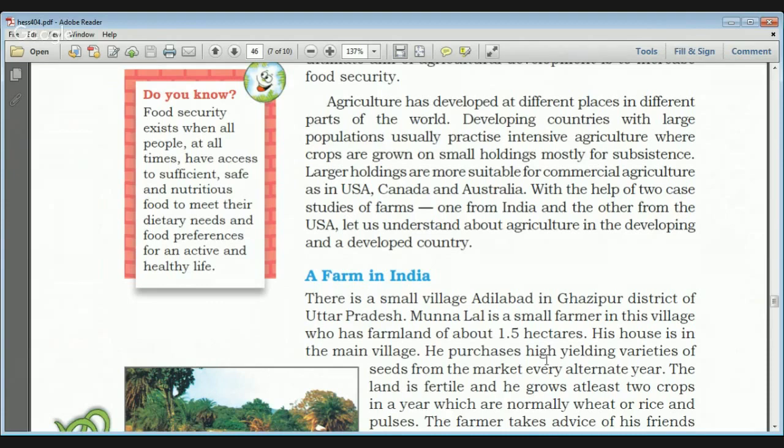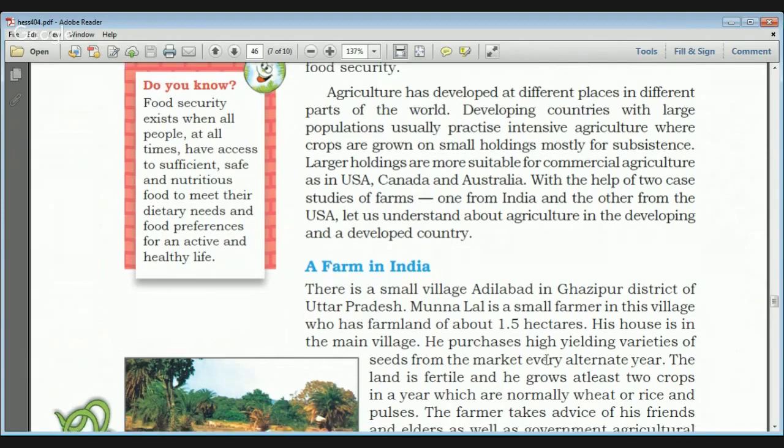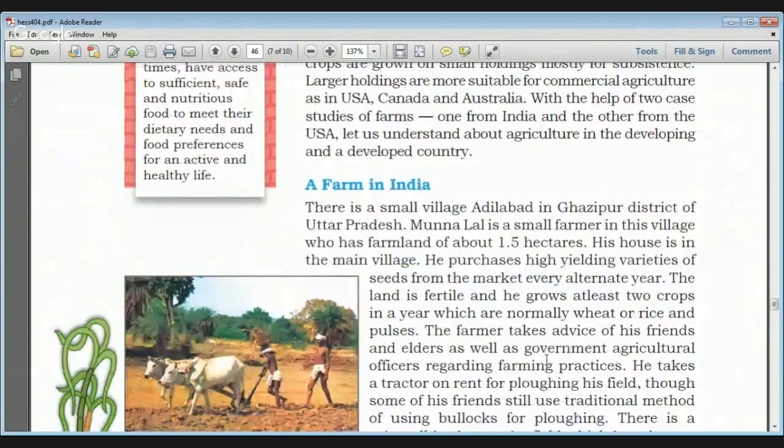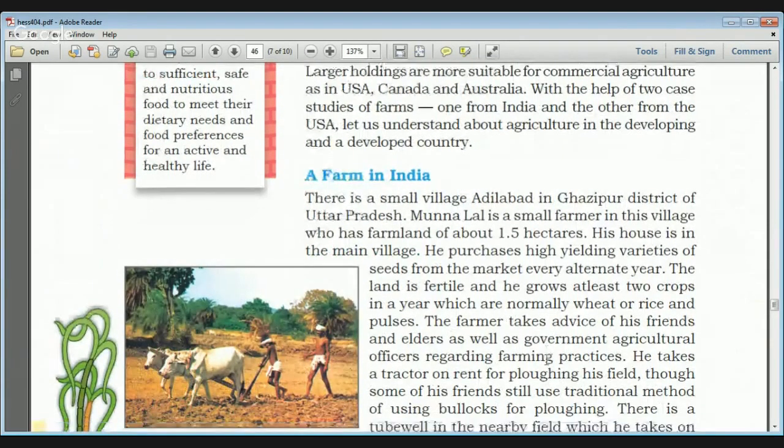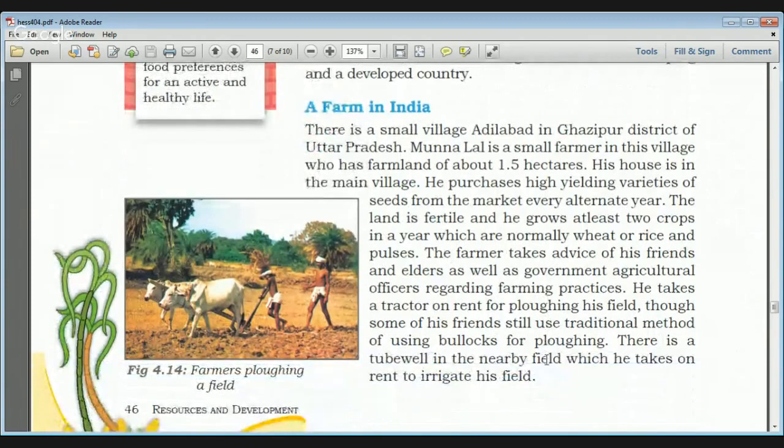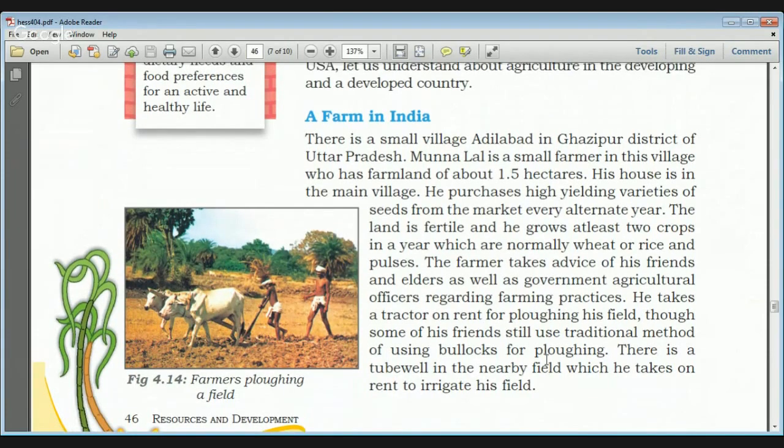In this chapter, two case studies are given to compare the farming of a developing country and the farming in a developed country. There are various problems in agriculture in India and other developing countries. The first and most important problem is land fragmentation.